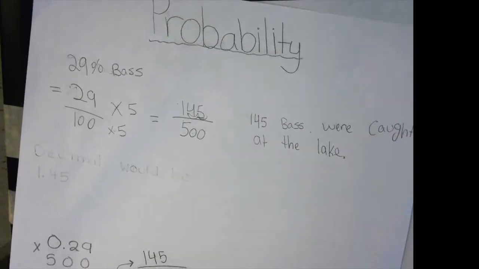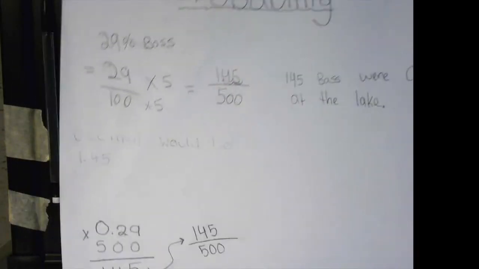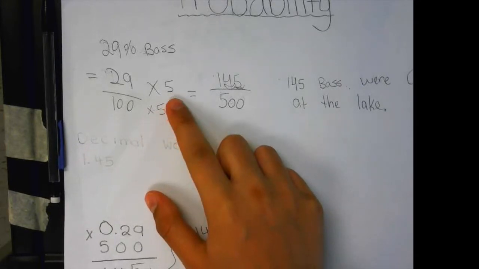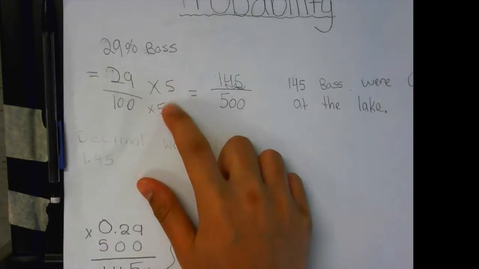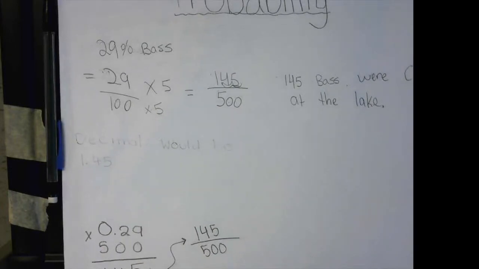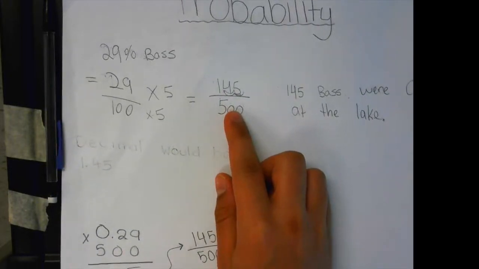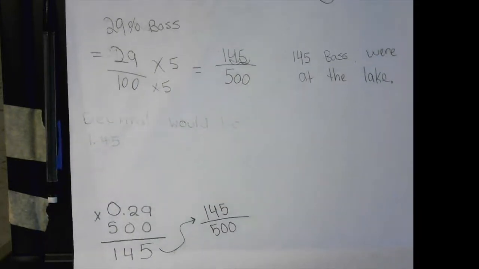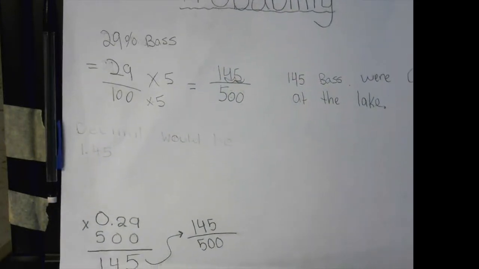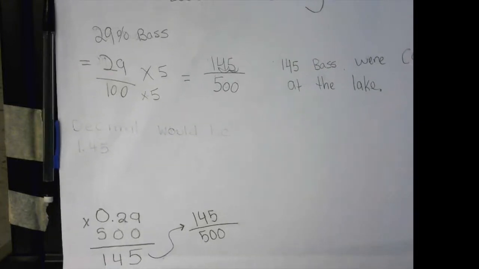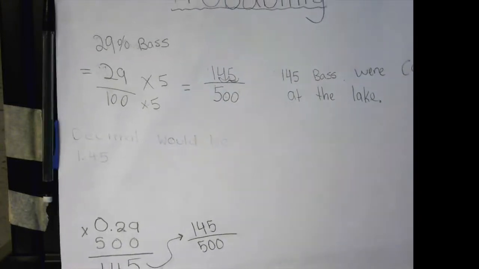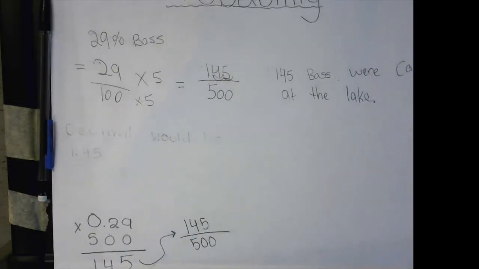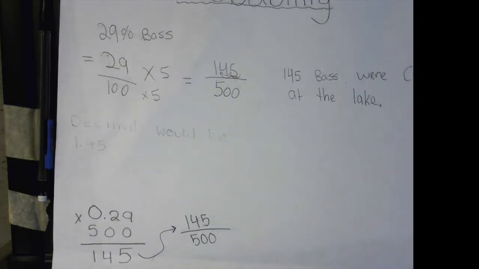Okay, so what we did was, since there were 29 fish caught, we multiplied both of them by 5 to get 500. So there were 29 fish caught? Yeah, 29% bass. 29% bass, right. So then how did you get 29 over 100? We converted that to a fraction. Okay, so you converted the percentage to a fraction?